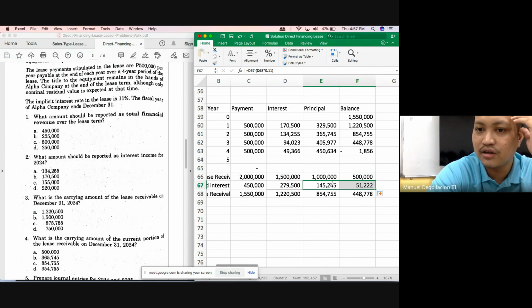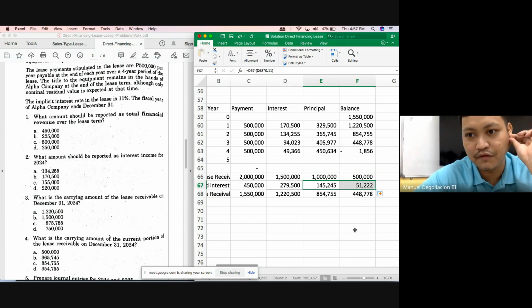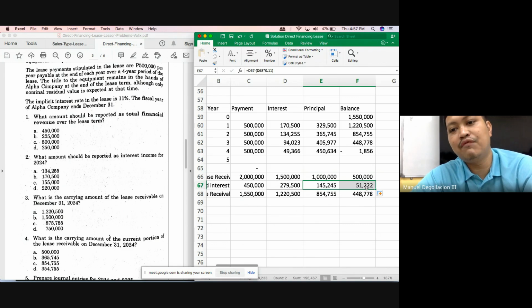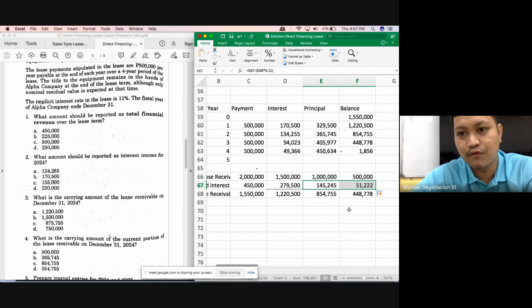The previous balance of 854,755 multiplied by 11%, that will give you how much? 94,023. Then deduct that from the previous balance of your unearned interest receivable of 145,245. The difference would be 51,222. Okay, and what would be the difference between 500,000 and 51,222? That would be 448,778.